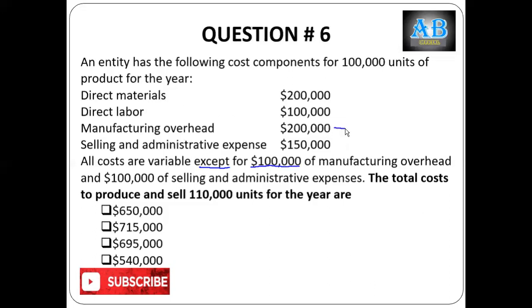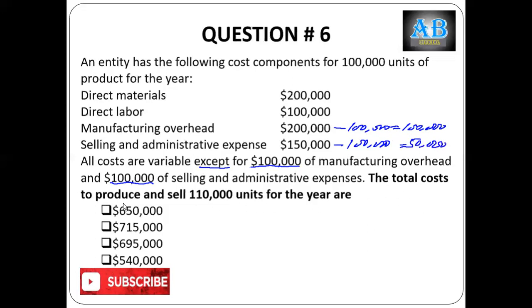So from here, 100,000 is fixed and the remaining 100,000 is variable in its behavior. And 100,000 of selling: from here again, this 100,000 is fixed and the remaining 50,000 is variable.